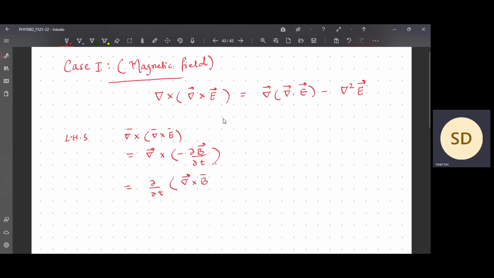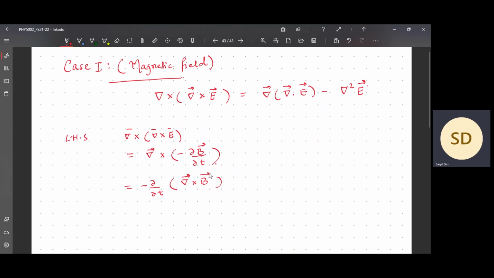Okay, I can write it in this way. Dou cross B. Now you can see I have commuted the partial derivative in space and in time. That I can do over here, because they are commuting variables. It is not that if I apply the dou by dou t earlier or dou by dou x earlier, I am getting a different result.